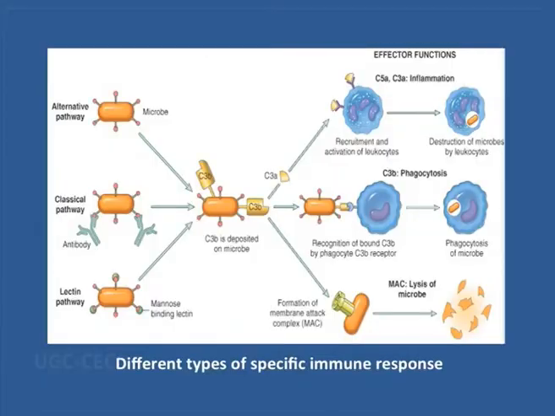At the same time, they may activate the specific membrane attack complex, and that will also lyse the bacterial cell into pieces. So in this way, the specific immune response will ultimately kill specific bacteria or protect us from a specific infection. And this is always pathogen specific.